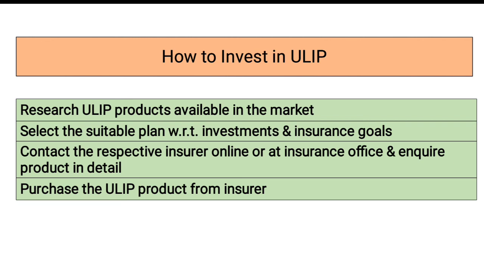It also does not offer flexibility to the investor. If you select a simple mutual fund, you have an option to select which company to invest in. Multiple companies you can invest in. Then categories like large cap, mid cap, small cap, multi cap, flexi cap, you have the option. But in ULIP there is no option. You have to invest in whatever is decided by the company. In insurance also you have to select a particular policy only. So it does not offer a proper choice or option from the investor's point of view.